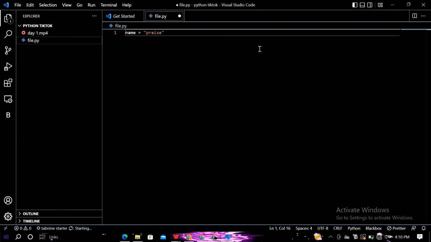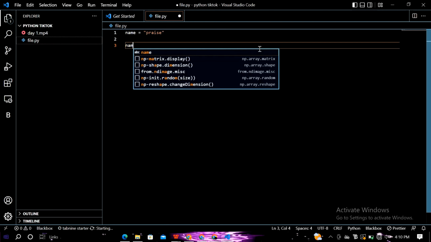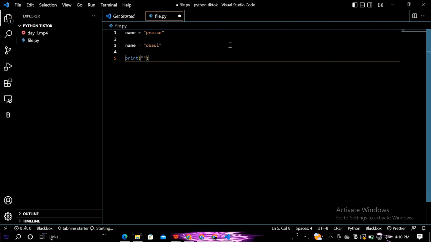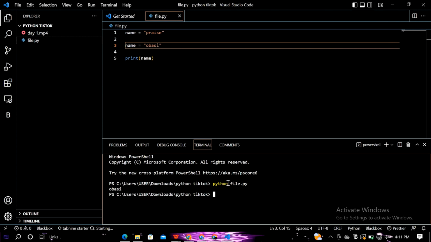Next, we have variable reassignment. So now here I have saved my variable name as praise, which by the way I am using Visual Studio Code. Remember, we also installed PyCharm on Visual Studio Code now. So if I were to come here and change the value of name to maybe something like my surname or Basi, and I save it, and let's say I wanted to print it. If I save this and I run it, it's going to print the last word that was assigned.